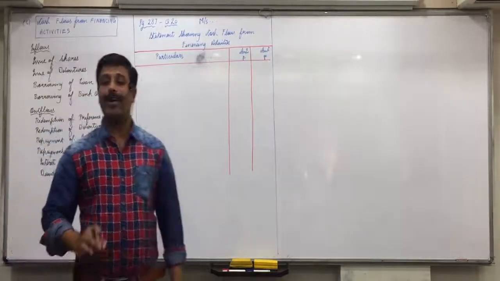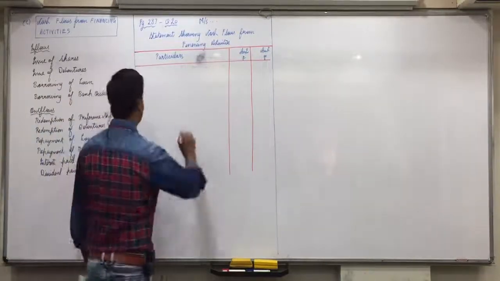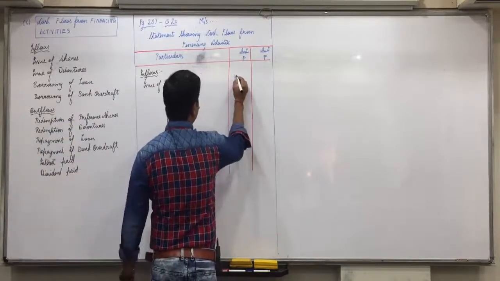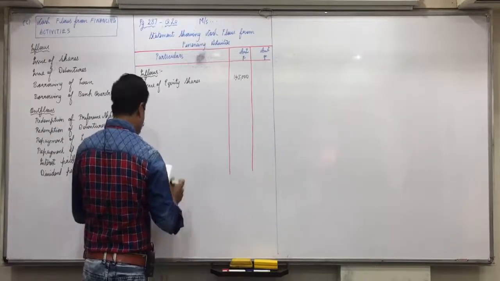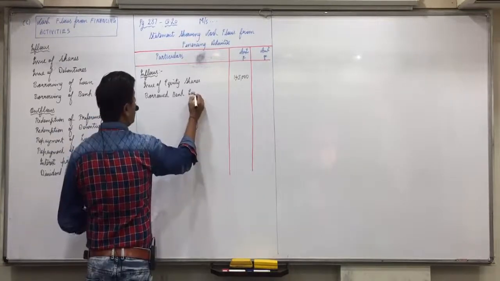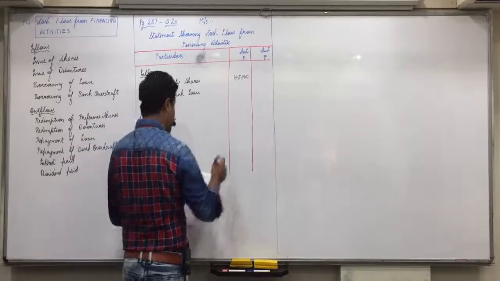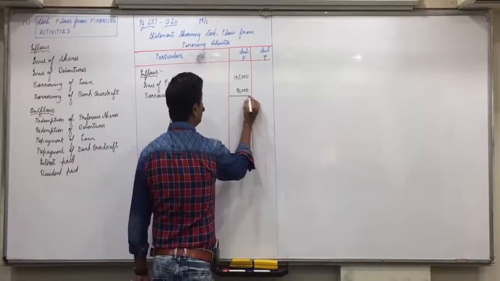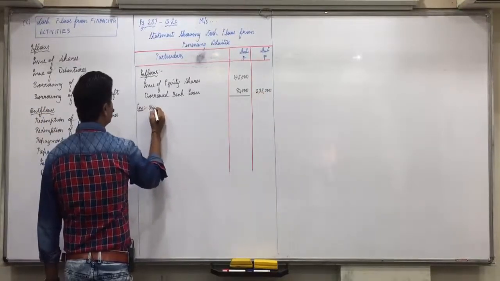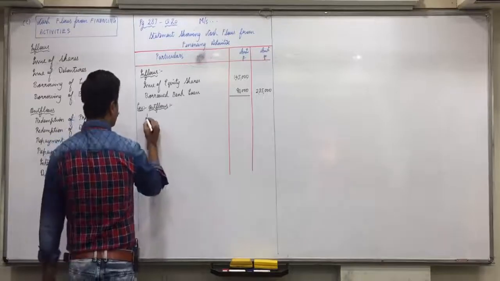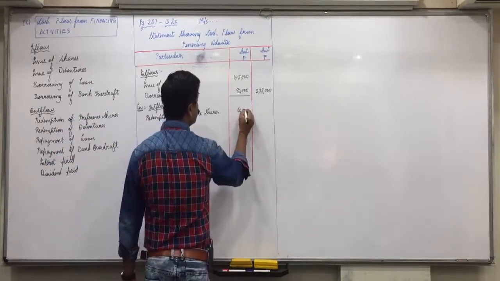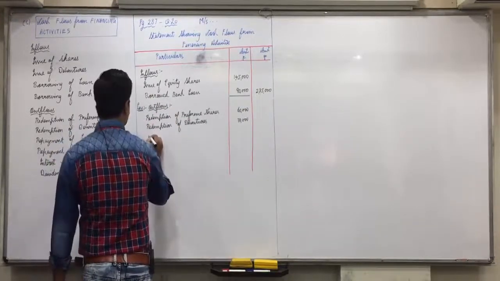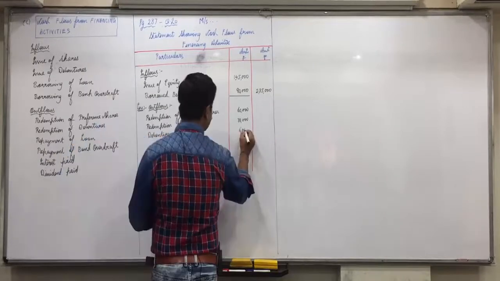First, we will take F plus items. So inflows, issue of equity shares, 1,45,000. Then borrowed bank loan. Yes, Shivang, what happened? Borrowed bank loan, 90,000. Anything else marked as F plus? So 2,35,000 less outflows, redemption of preference shares, 60,000. Redemption of debentures, debenture interest paid, 6,000.